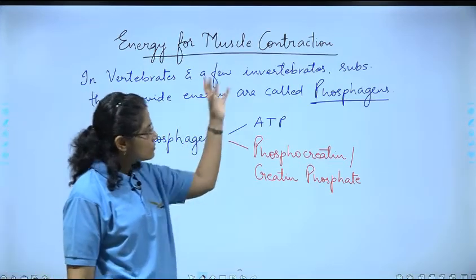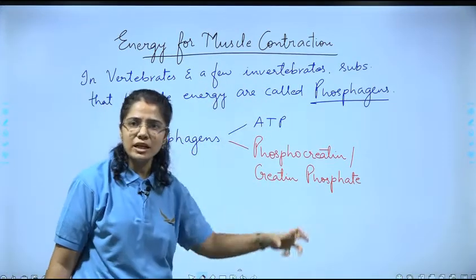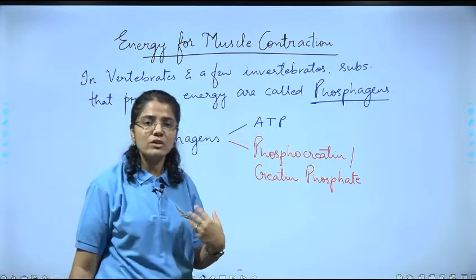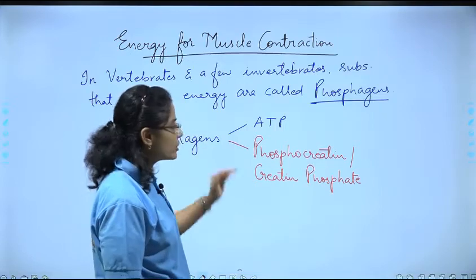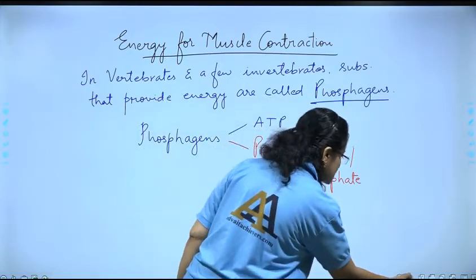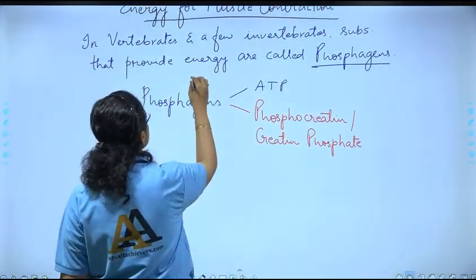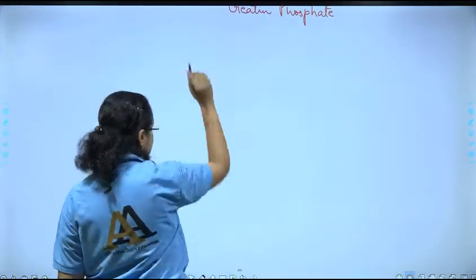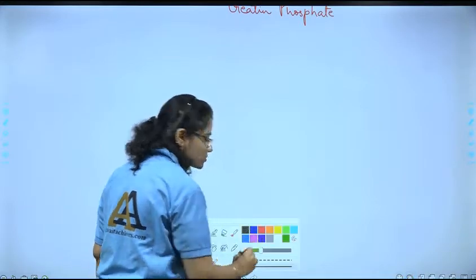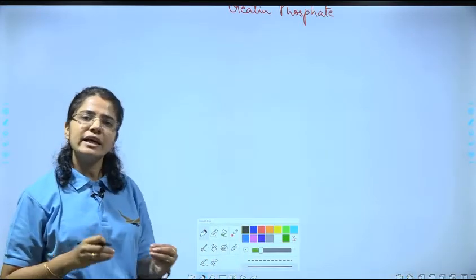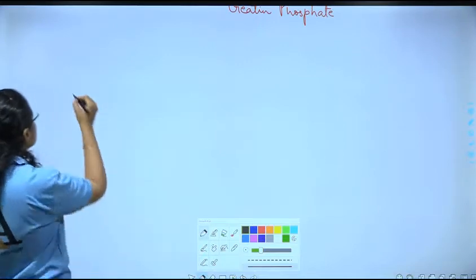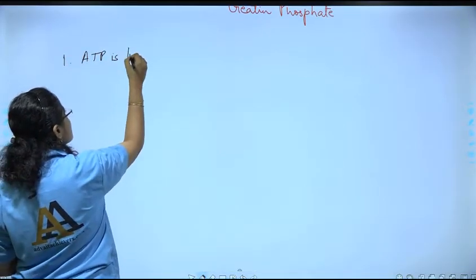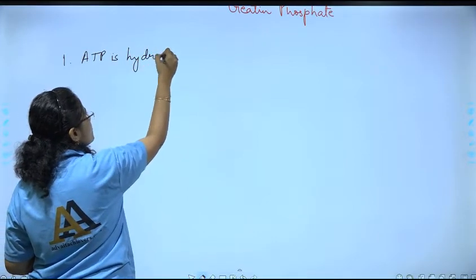तो ये जो पूरा एनर्जी है, ये कांस्टेंट एनर्जी सप्लाई जो होना चाहिए, एटीपी का सप्लाई होना चाहिए, वो कैसे हो रहा है? That we are going to understand in this segment, right? So we'll be taking it step by step, okay? So say first step, we know that ATP is hydrolyzed.